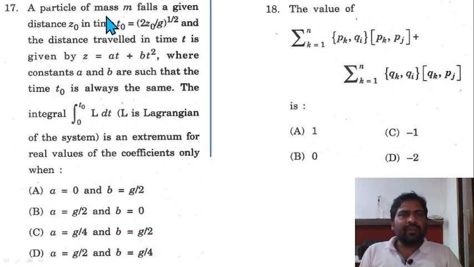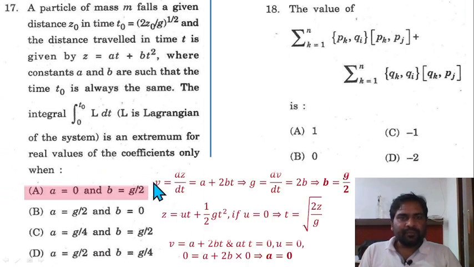Question 17. A particle of mass m falls a given distance z0 in time t0 equal to square root of 2 z0 divided by g, and the distance traveled in time t is given by z equal to a t plus b t square, where constants a and b are such that the time t0 is always the same. The integral from 0 to t0 of L dt, where L is the Lagrangian of the system, is an extremum for real values of the coefficients only when z is equal to the given a t plus b t square.